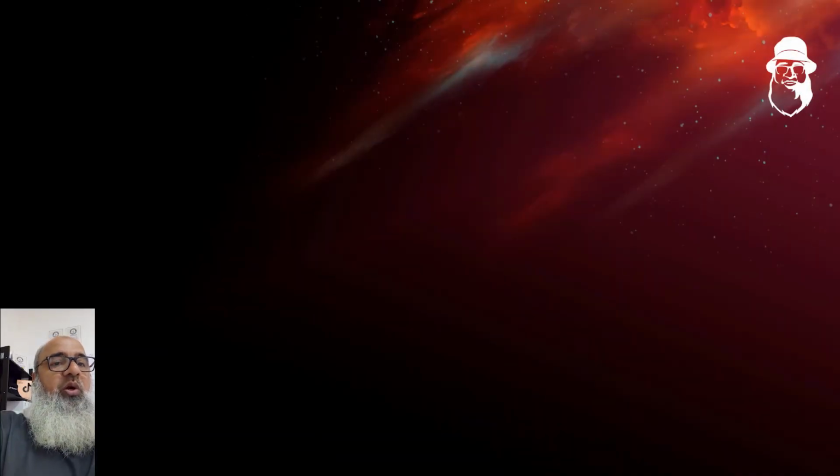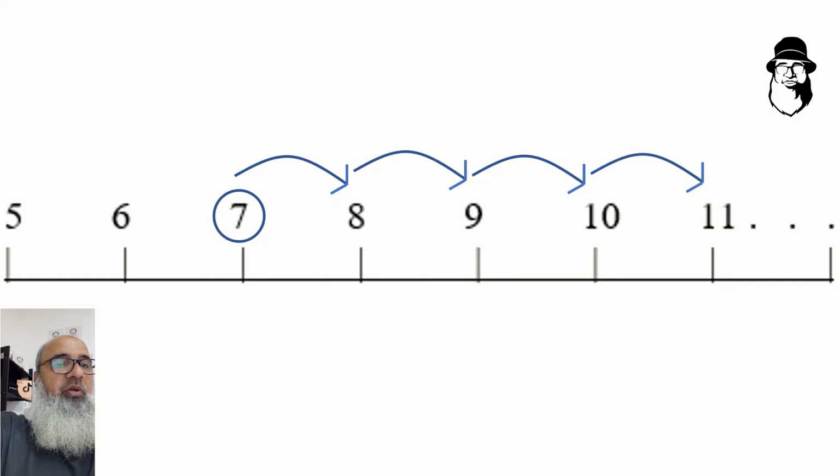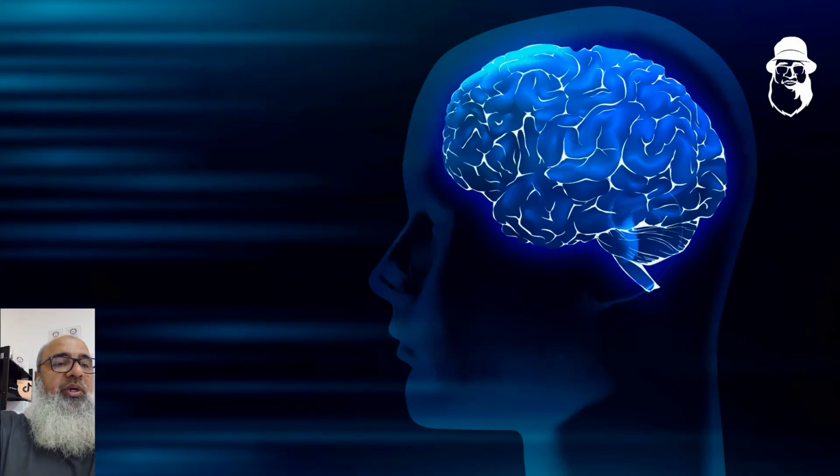So, if we want to find 7 plus 4, we can start at 7, right? And count on 4 from there. 1, 2, 3, 4. That brings us to 11. So, 7 plus 4 is equal to 11. We can use the number line to do this if we like, or we can just do it in our heads.